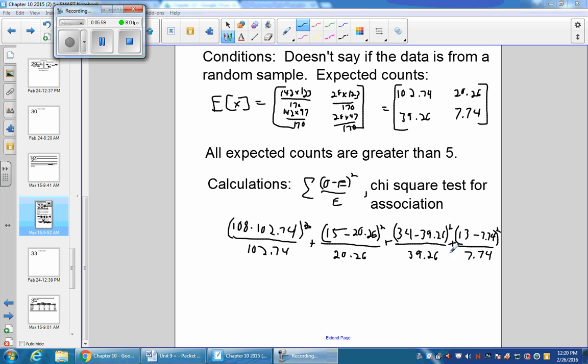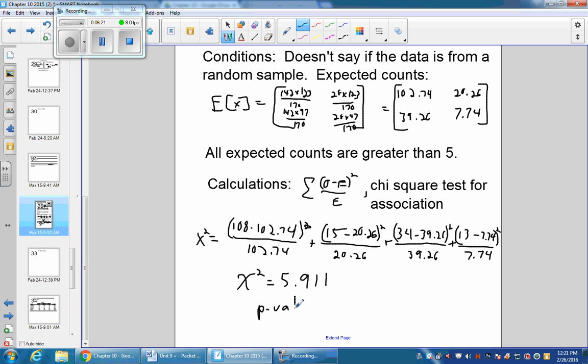So I wrote it out, and that's your x squared, which approximates your chi-squared value. So your chi-squared value is 5.9111, and we can use chi-squared CDF, or you can look at your charts, but you'd get a p-value of 0.015.